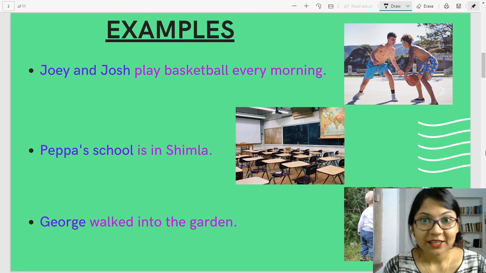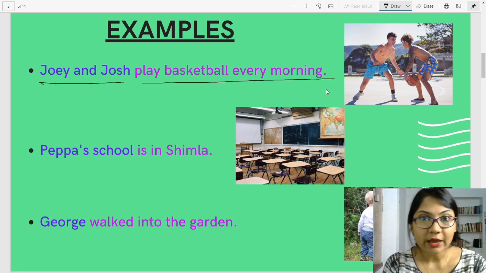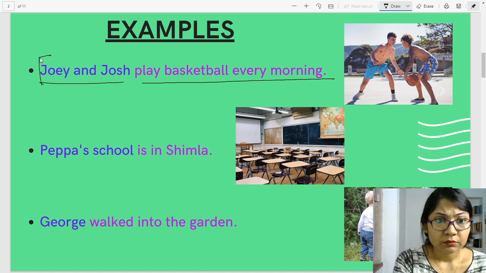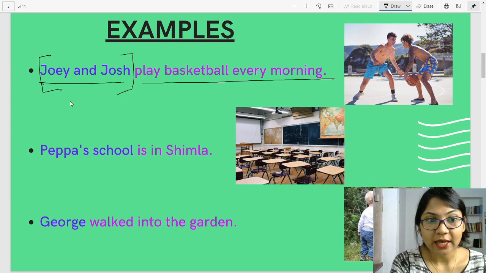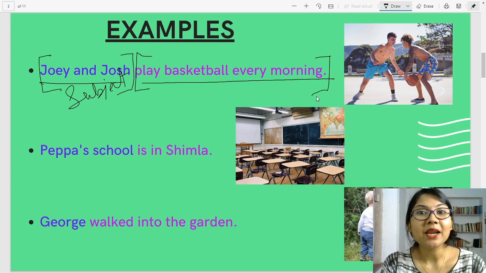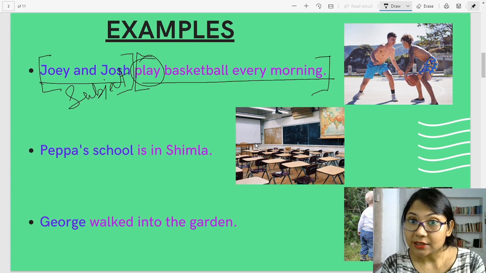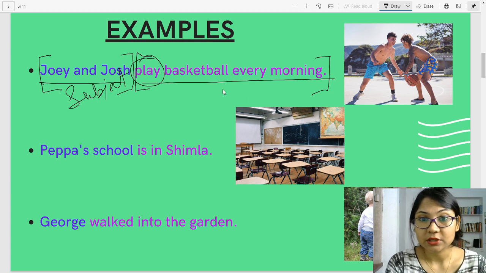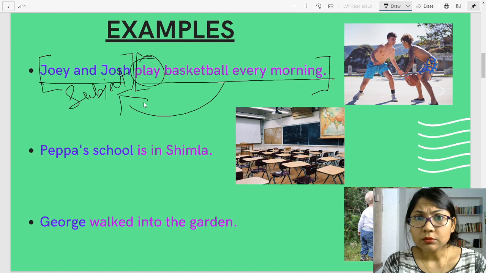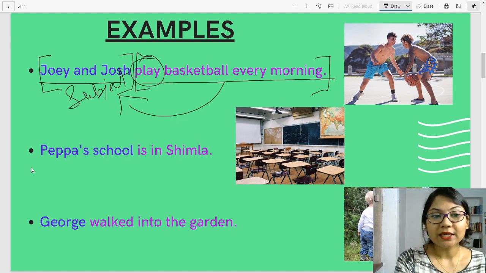Alright, let's look at the first example. Joey and Josh play basketball every morning. Who play basketball every morning? Joey and Josh. So that's the subject. And from play to morning is the predicate portion. It contains the verb, that is play, and it tells us something about the subject. What do they do? They play basketball every morning.